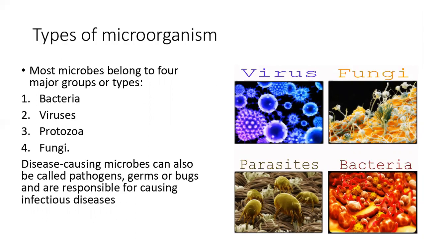Disease-causing microbes can also be called pathogens. Germs are bugs and are responsible for causing infectious diseases.